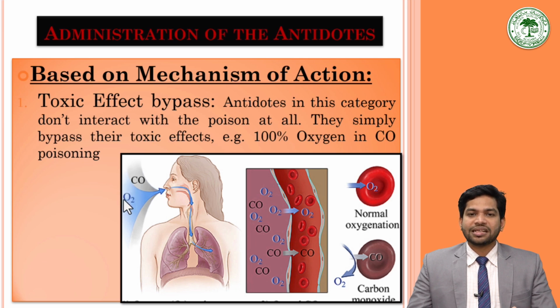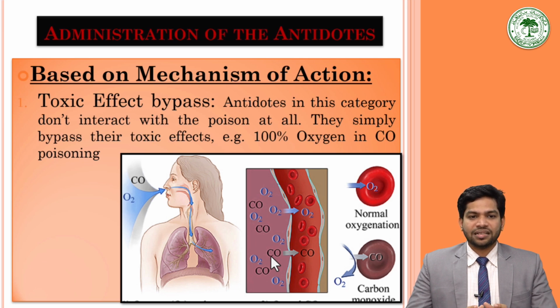But with the increased concentration, its absorption will increase. So it will be more available to the hemoglobin. So there will be more oxygenation than the carboxyhemoglobin formation. So more oxygen will be available to the tissues. So this is the mechanism for the toxic effect bypass.